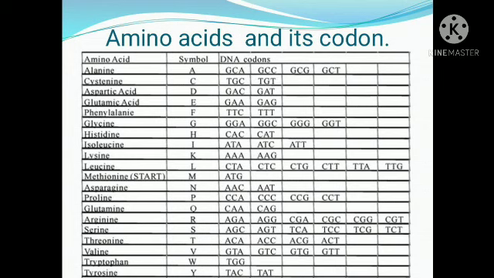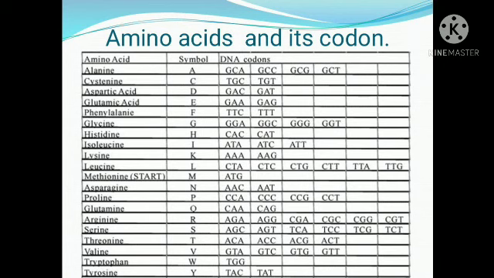If it is GCA, it is alanine. Along with GCA, there are GCC, GCG, GCT. Guanine, cytosine, adenosine, that is GCA. Guanine, cytosine, cytosine, GCC. Guanine, cytosine, guanine, GCG. Guanine, cytosine, thymine, GCT.